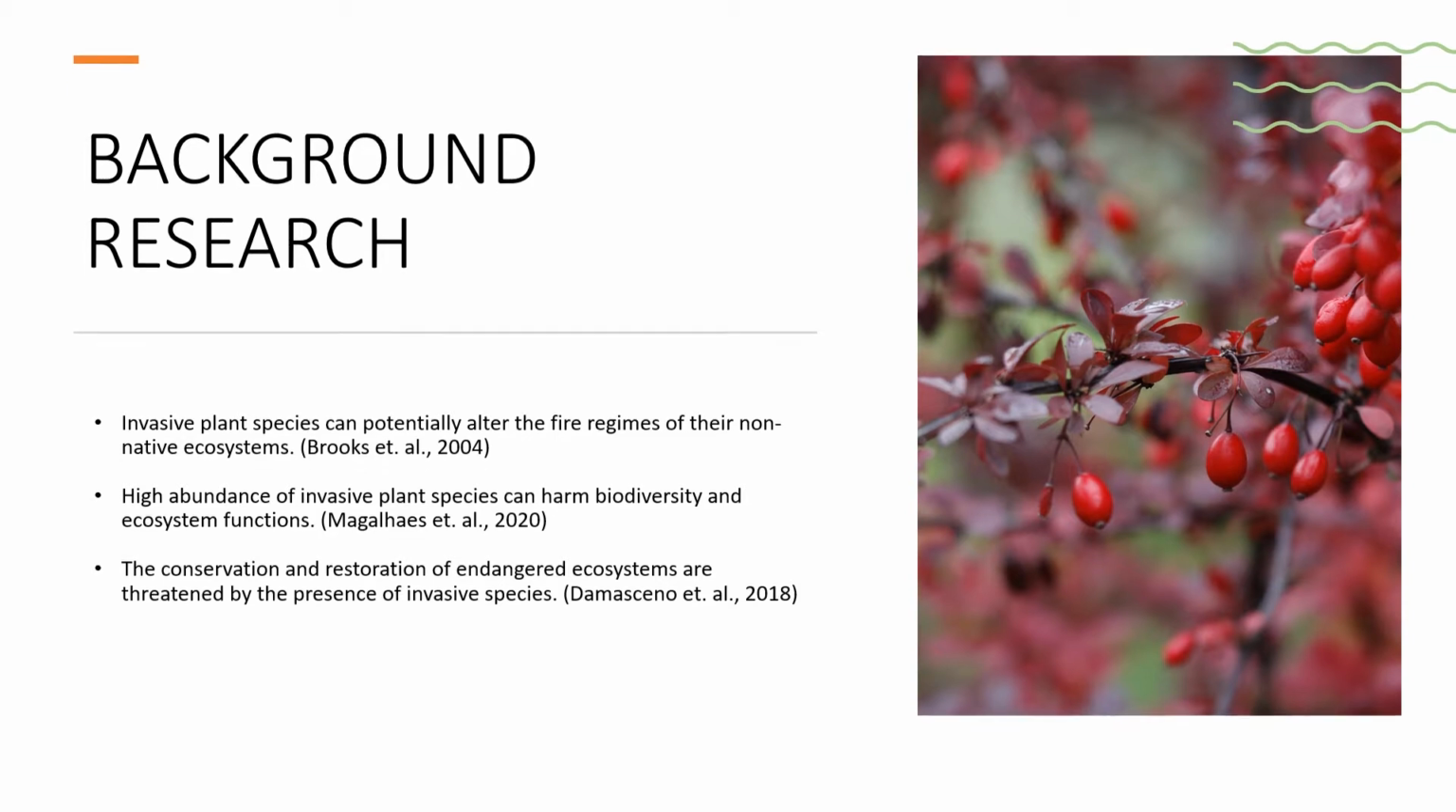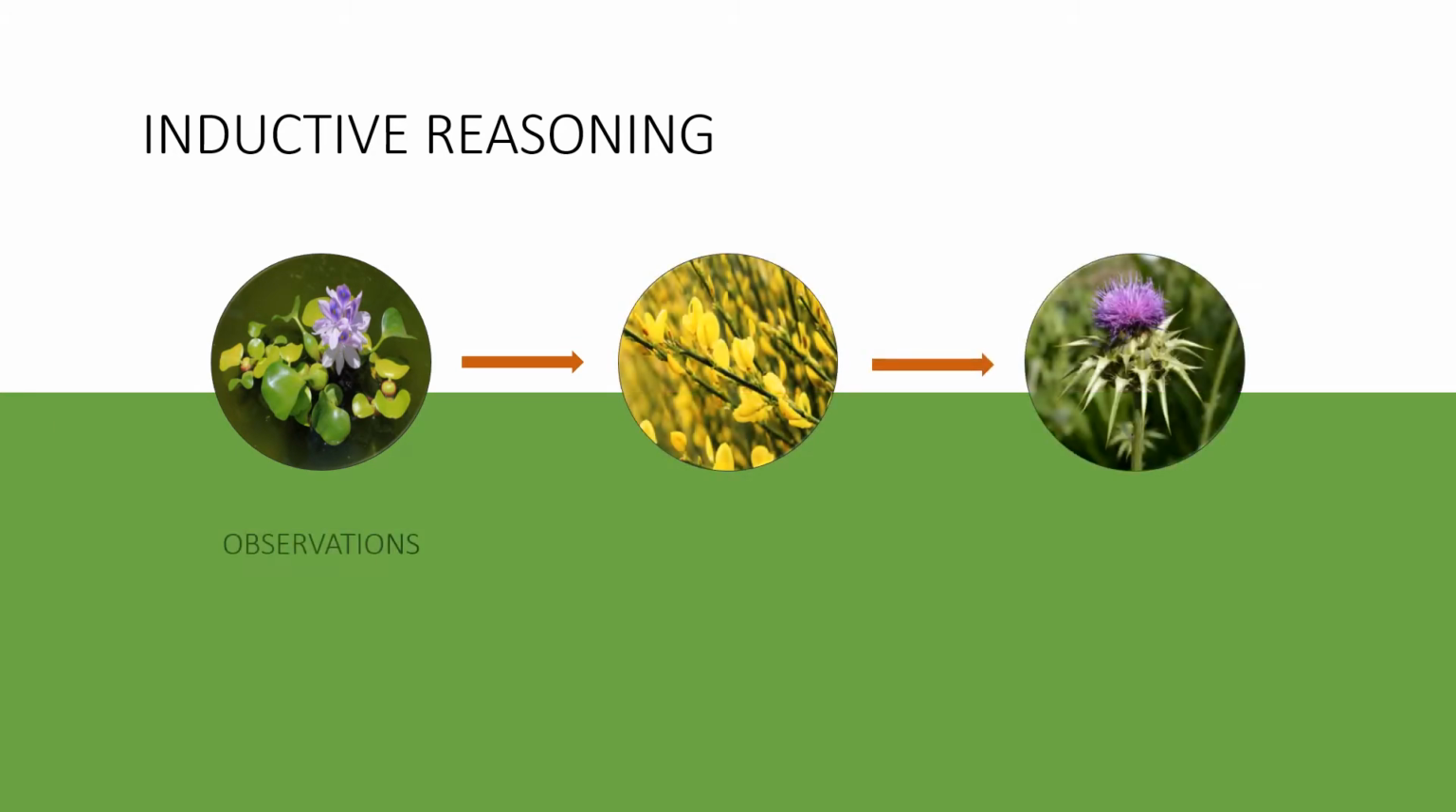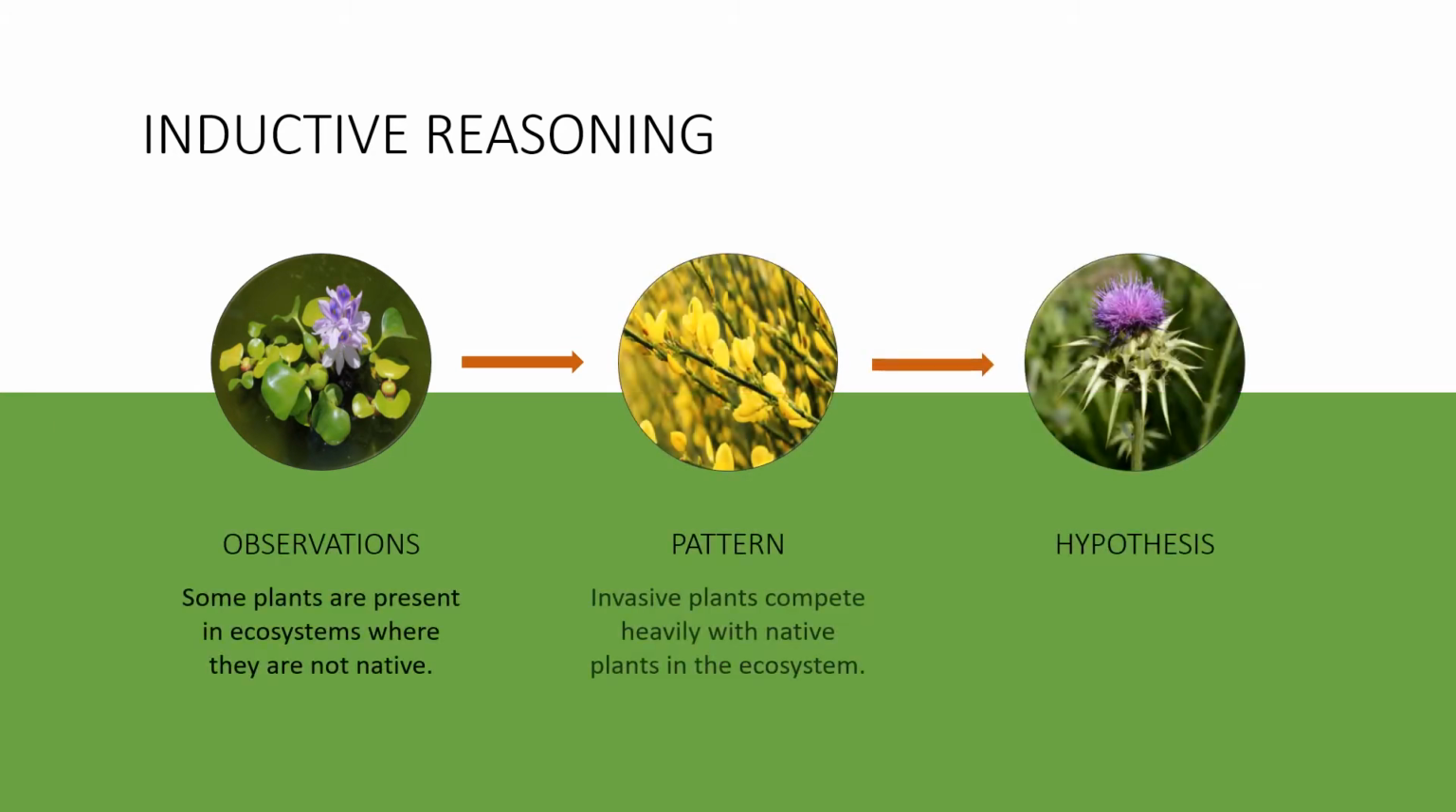When formulating a hypothesis, it is important to make our own observations in addition to the knowledge we have already gained from background research. Some plants, such as English ivy and kudzu, can be seen growing sporadically within forests and even branching out to cover nearby buildings and vehicles. This leads us to believe that invasive plant species compete heavily with native plants in the ecosystem.